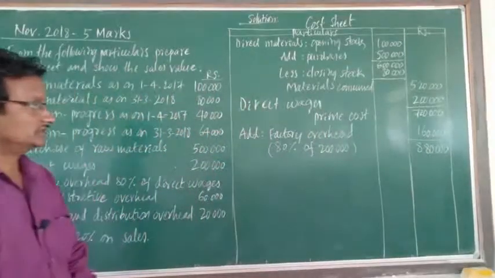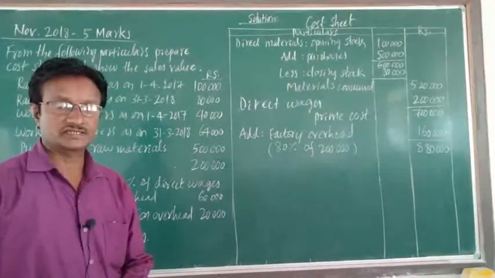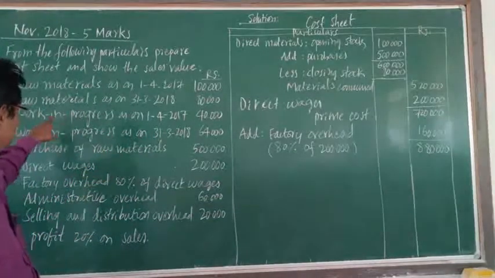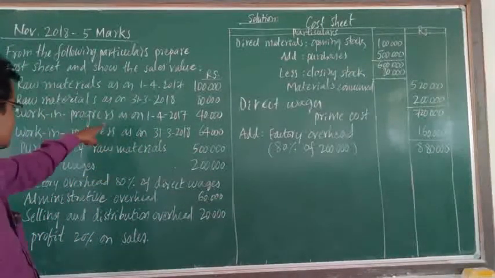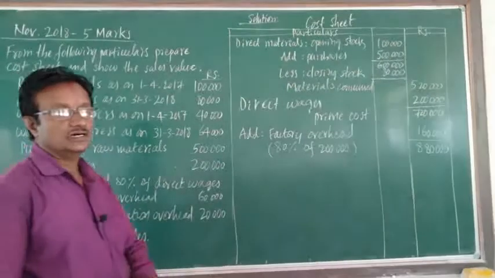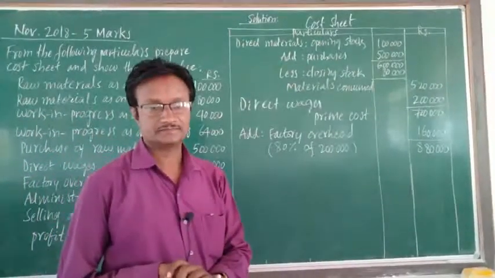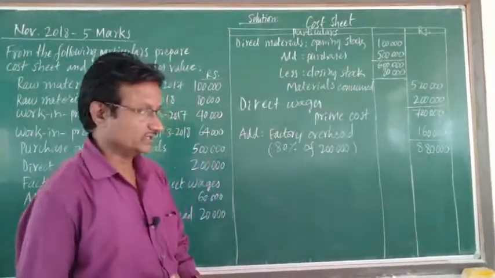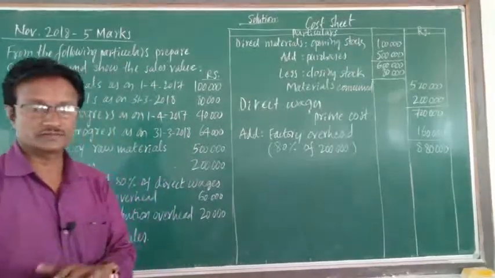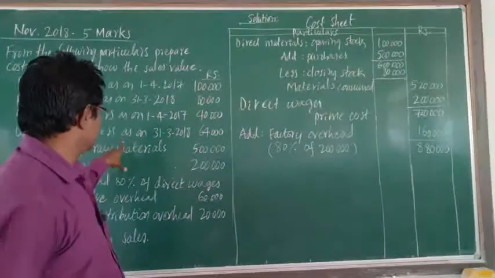To this total of rupees 8,80,000, we have to add work in progress. Work in process denotes the work in progress, and it is always related to the factory.